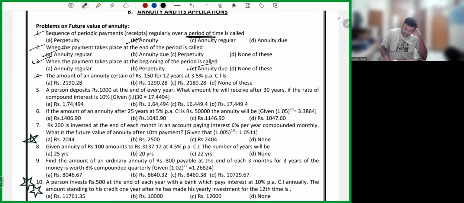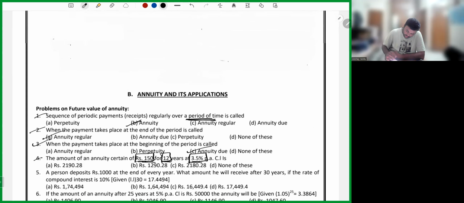Next, the amount of annuity of 150 for 12 years at 3.5%. Sir, nowhere in the question he said ordinary annuity or annuity due. What I said: if the question is silent, always our sum will be ordinary annuity itself. Okay, let's go ahead and solve this sum, my dear friends. So if you see in question number 4, 150 is deposited every year. So A will be 150. Rate of interest is 3.5%. Time period will be 12 years. Let's go ahead and compute.